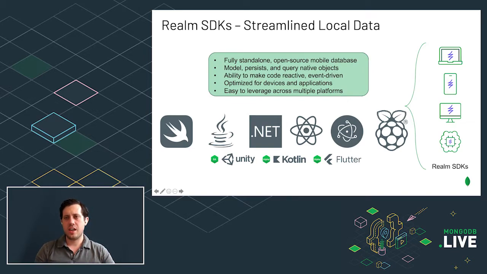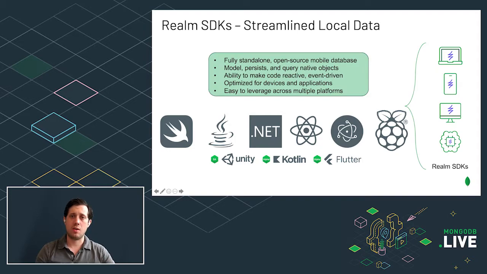I said that the SDKs were really a way to work with your data locally and integrate it with your application. Really, what they contain is a full standalone open source mobile database. So this is something that you can use to persist data in an app without using the cloud. It's used in tens of thousands of applications today. What it lets you do is model all that data that you're persisting as native objects, gives you query capabilities, the ability to really easily manipulate that data, and is available across all of the platforms that you're likely developing for.